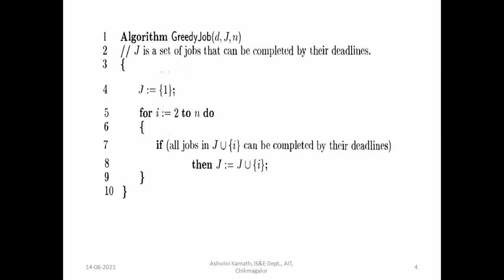Okay, J is initially 1. The first job will be considered. Then from 2 to N, that is from all the jobs, J union I. We are trying to add the ith job to J, but we have to check whether it can be completed by its deadline. If it can be completed by the deadline, add it to J. Okay, then J is equal to J union I. This is the greedy approach. This is the high level description of the job sequencing algorithm using the greedy method.